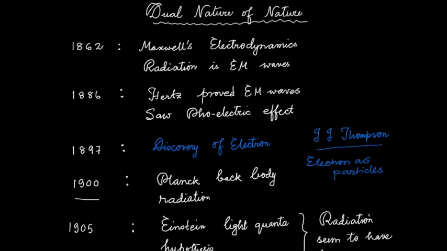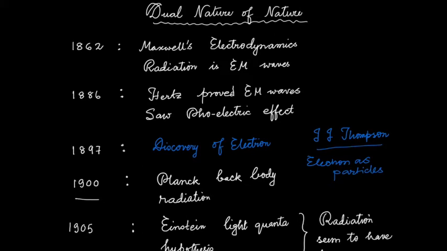Hello, everybody. We have been discussing the dual nature of nature, where initially Maxwell's electrodynamics told us that radiation is an electromagnetic wave.